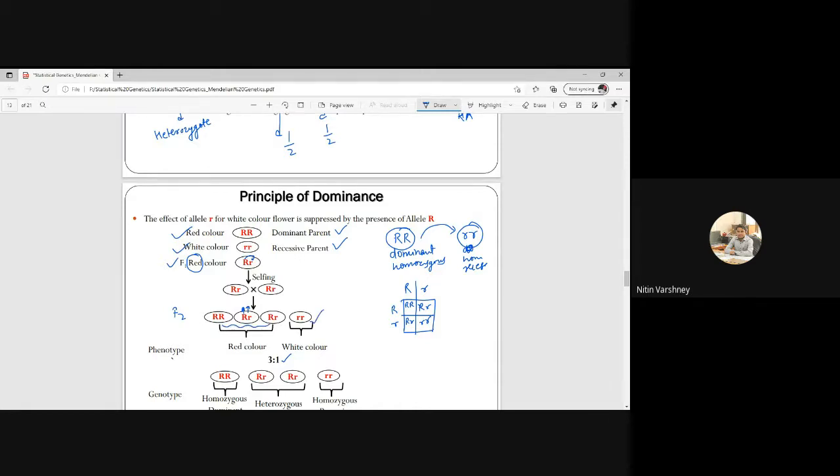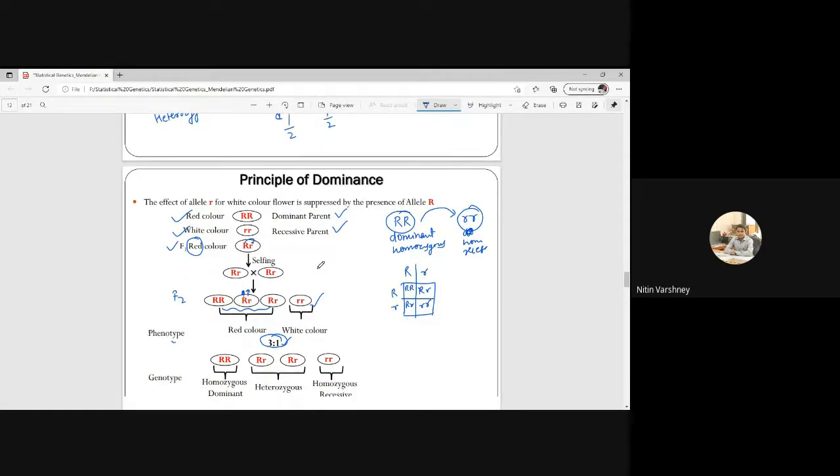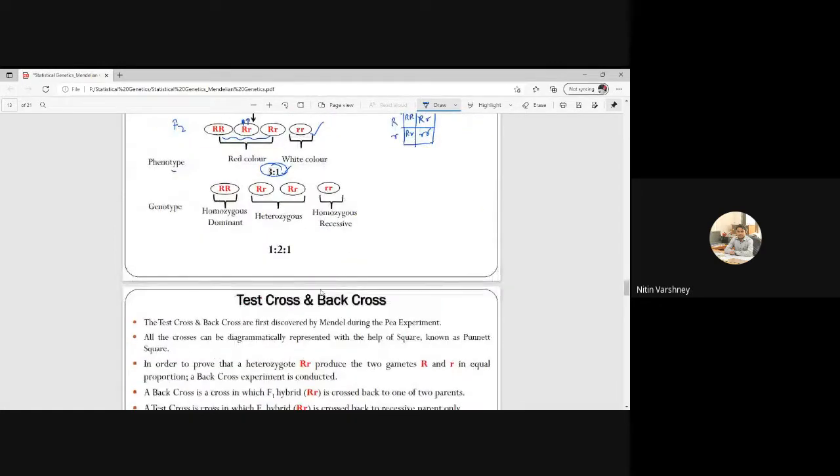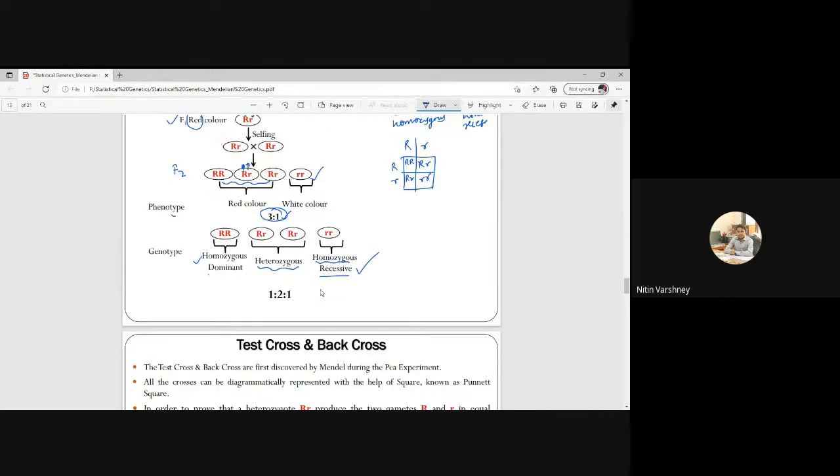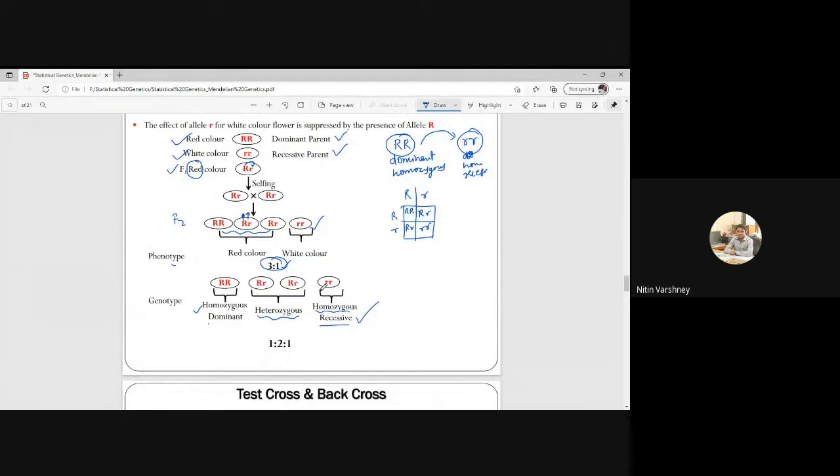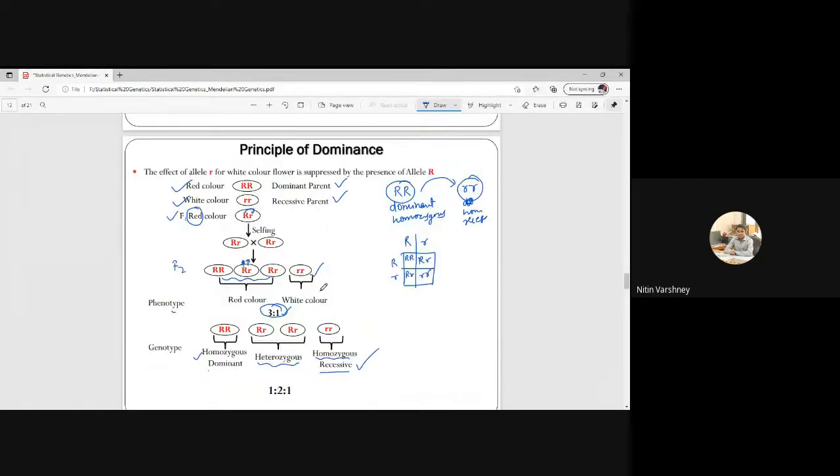Now what will be the genotypic ratio? The genotypic ratio will be 1:2:1, because this is homozygous dominant, this is heterozygous, and this is homozygous recessive. Okay. Any doubt in this principle of dominance?